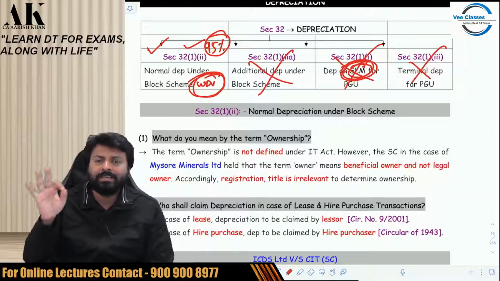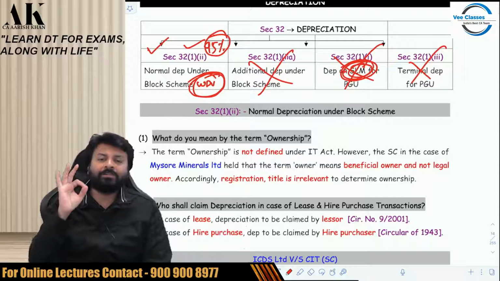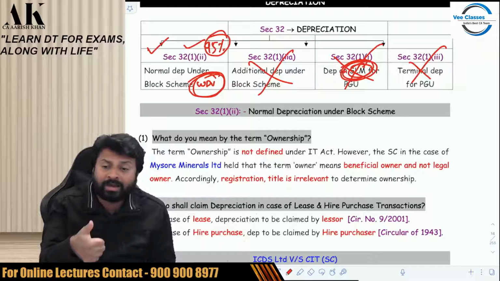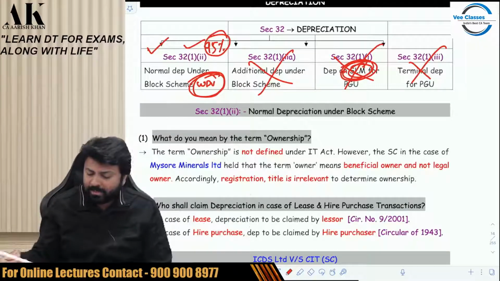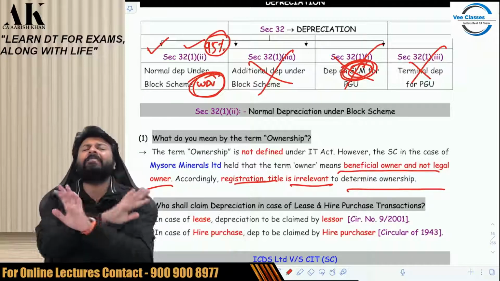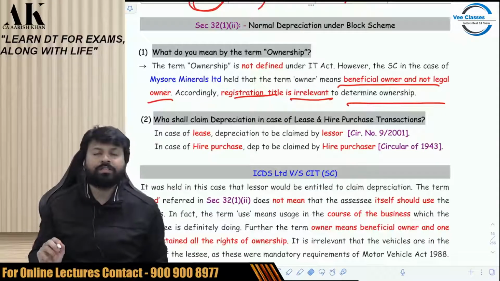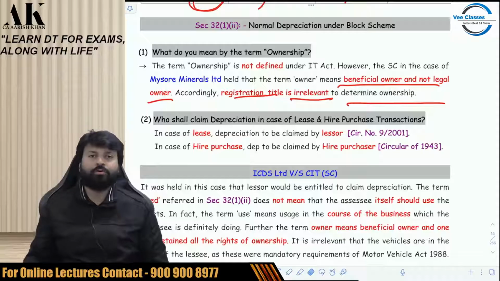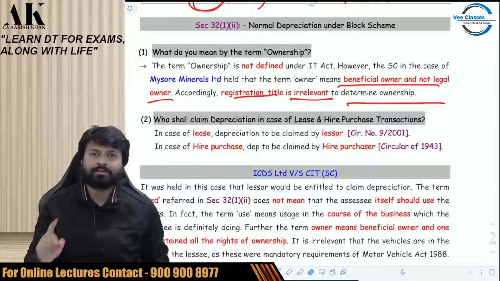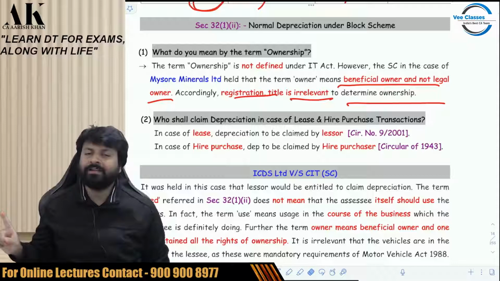Therefore, in such cases, the asset will be allowed to be depreciated in the hands of the buyer, and the Supreme Court has given a landmark line: what is relevant under income tax law is beneficial owner and not legal owner. Beneficial ownership is relevant and not legal. Accordingly, registration and title are all irrelevant to determine ownership. So ownership we have decided. Owner means, for the purpose of income tax law, beneficial owner and not legal owner.